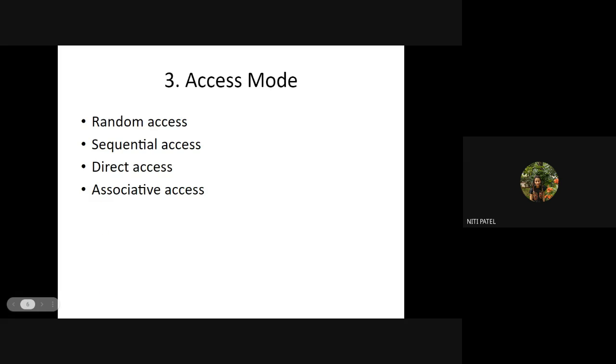Yes, ma'am. So we have four access modes, which are supported by your computer system. Random access: go to the memory location and directly access the data. Sequential access: go in sequence, starting from the first location till you find the data. These two techniques are called address mapping, where if you want to go to the data, you first calculate the address, and then after you have calculated the address, go and access the data.